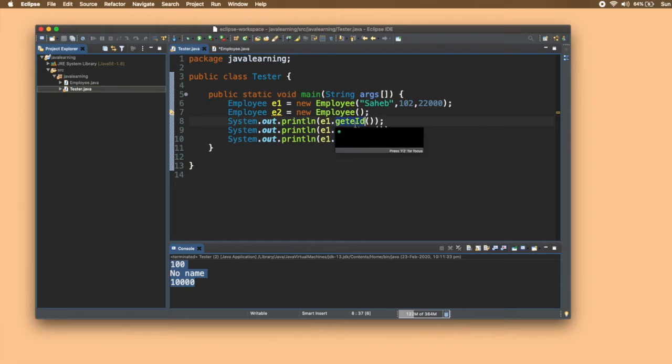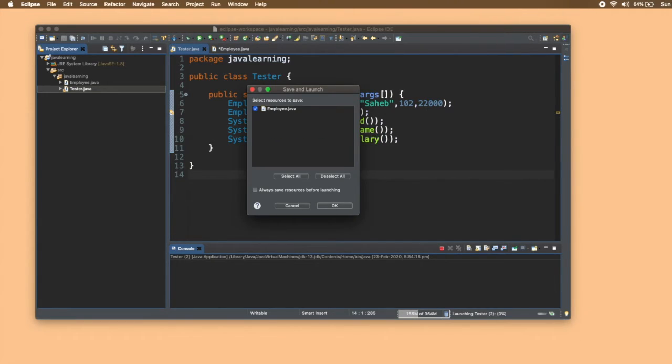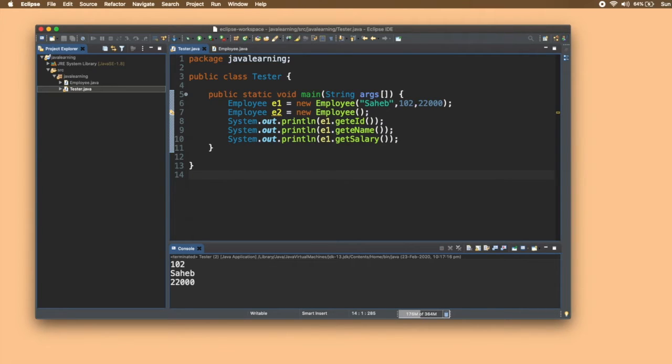For ID it will be 102, ename will be Sahib, and salary will be 22,000. Let's give it a run and see what happens. Save it and you can see EID is 102, ename is Sahib, and salary is 22,000. So this is how we make and call a parameterized constructor.